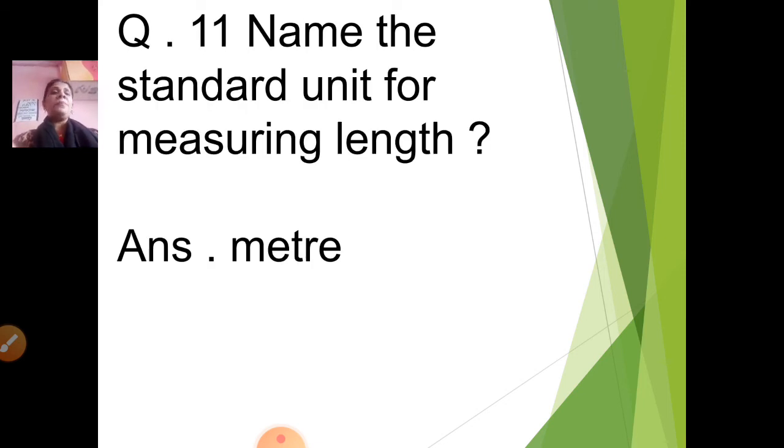Question number 11. Name the standard unit for measuring length. What is the standard unit for measuring length? Yes, standard unit for measuring length. Meter. Correct.